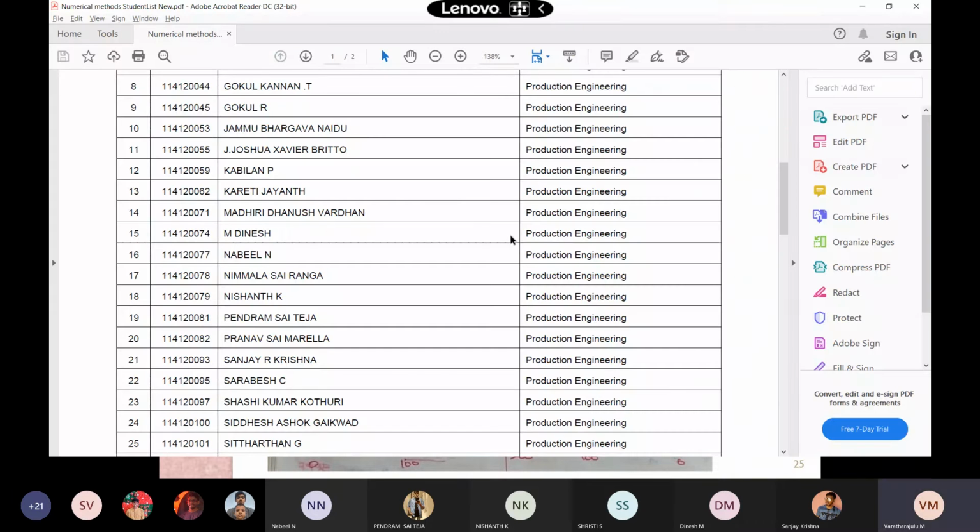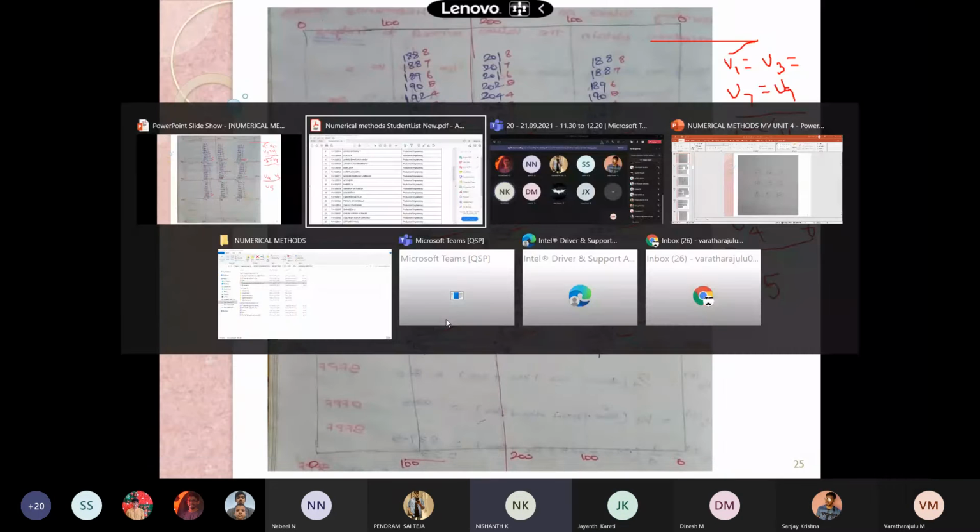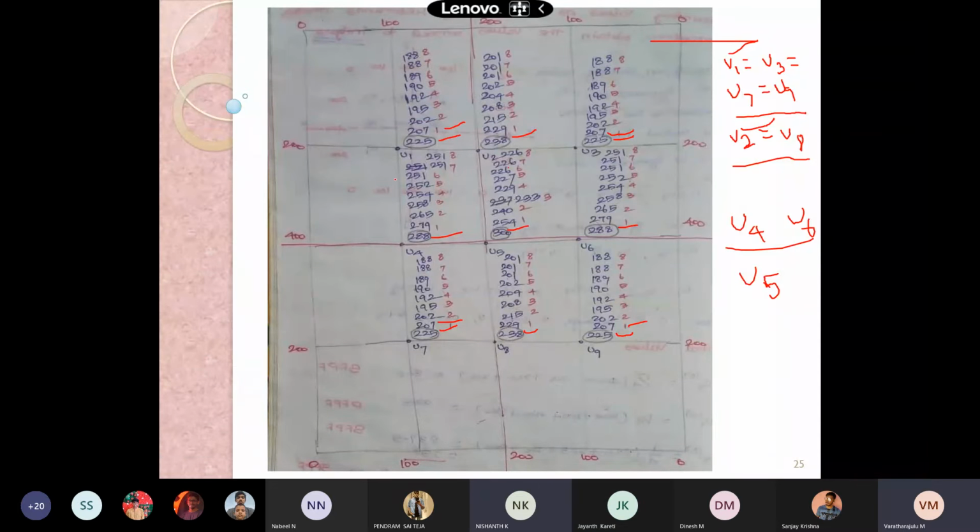Sai Ranga? Sir, it seems his net is down, sir. Sir, can you repeat the values once again, sir? 207, 200, again 207 and 300. Sir, 228.5. Okay, therefore it has to be given as 229. U8 also.